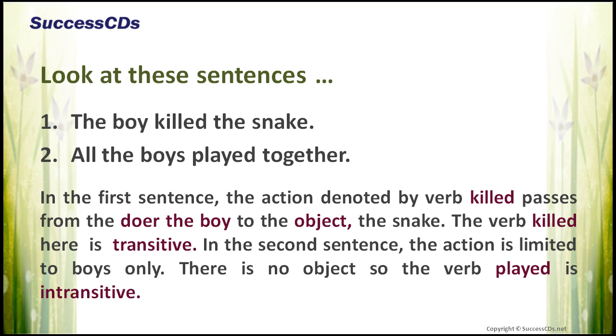In the first sentence, the action denoted by a verb, killed, passes from the doer, the boy, to the object, the snake. The verb killed here is transitive because the action moves from the subject to the object, the snake, which is killed. The second sentence shows that the action is limited to boys only. There is no object, so the verb played here is intransitive.